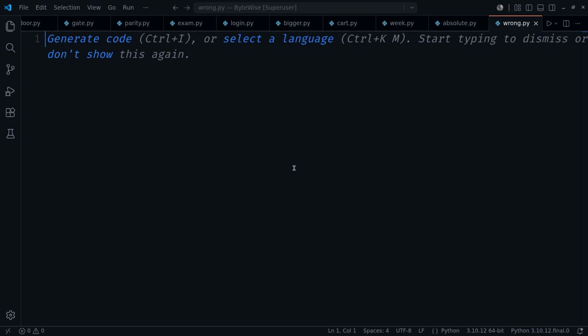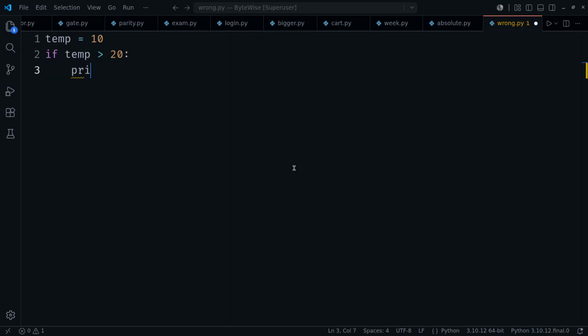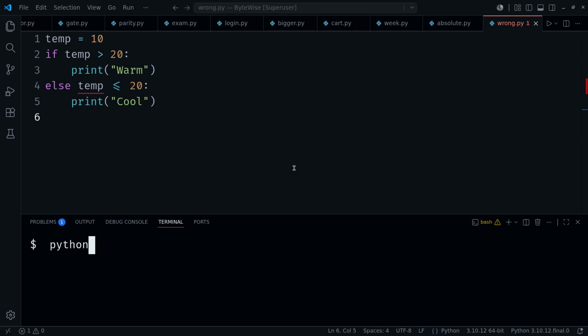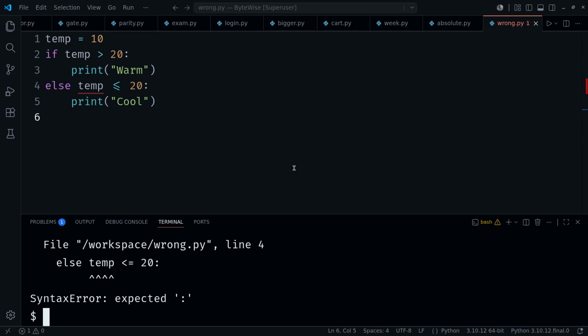One thing beginners try that doesn't exist. You cannot put a condition on else. It's the everything else path. It never needs one. Writing else with a condition is a syntax error. Watch. Syntax error. If you find yourself wanting a condition on the second branch, you don't want else. You want elif, and that's the very next episode. For now, else stays bare.